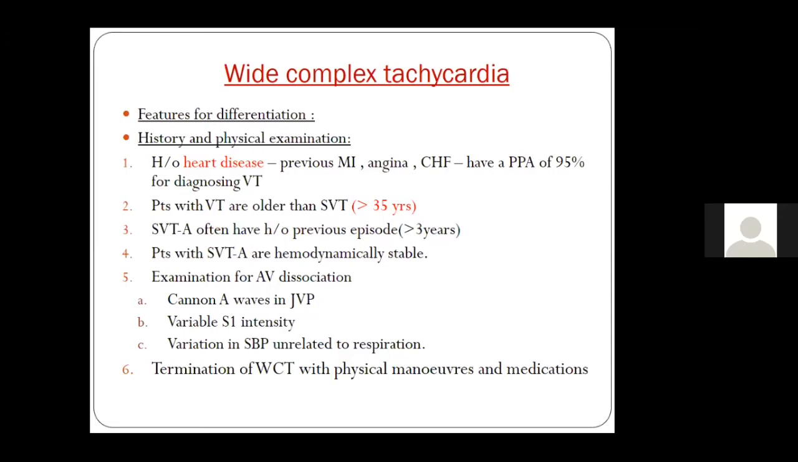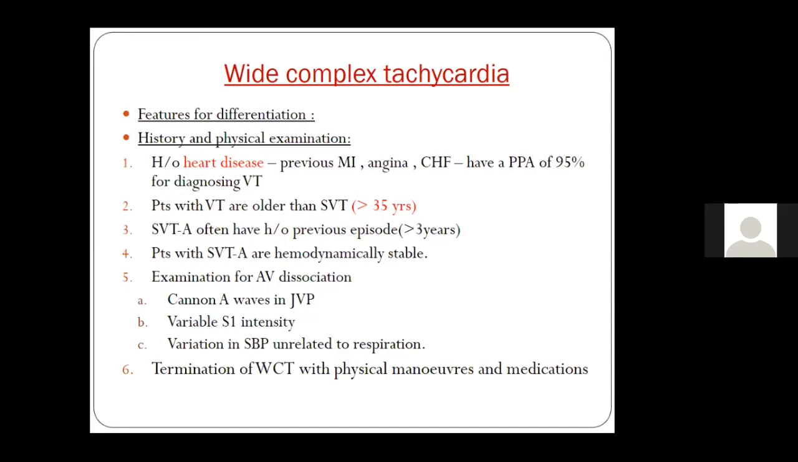The second important point is that patients with ventricular tachycardia are older than those with SVT. This is a general statement; however, it may not always be true. A patient with a structurally normal heart, or idiopathic ventricular tachycardia, fascicular tachycardia, or outflow tract tachycardia, tends to be younger. Overall, though, VTs are in older patients than SVTs with aberrancy.